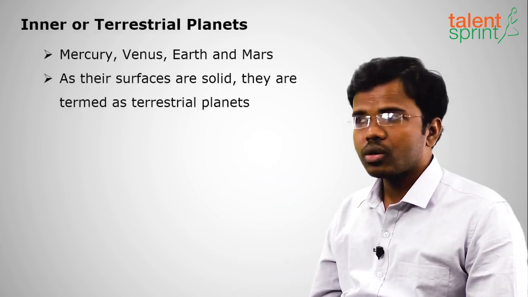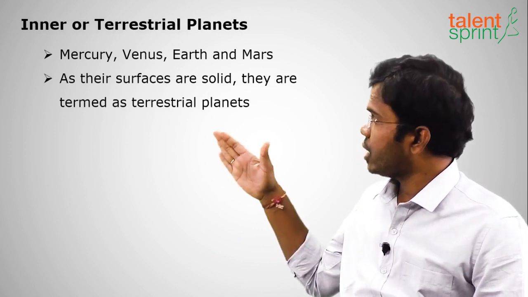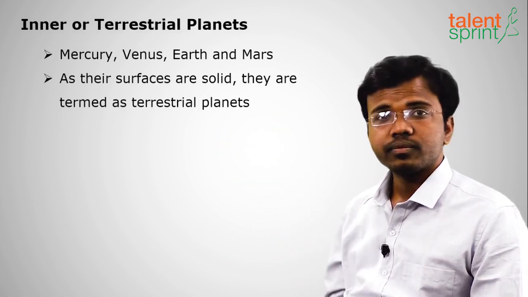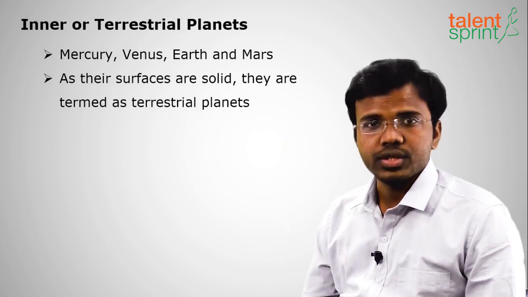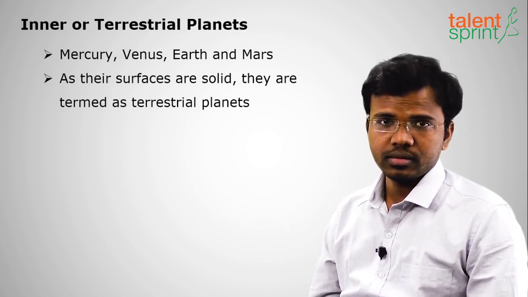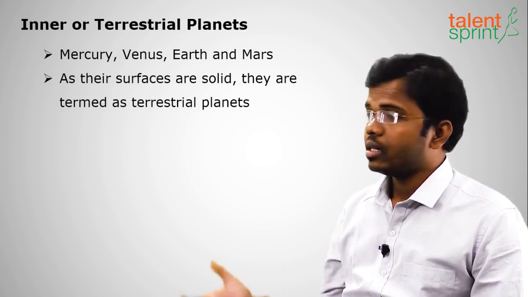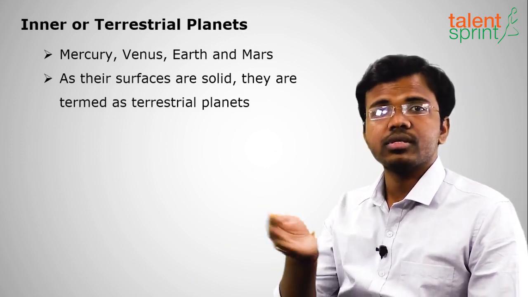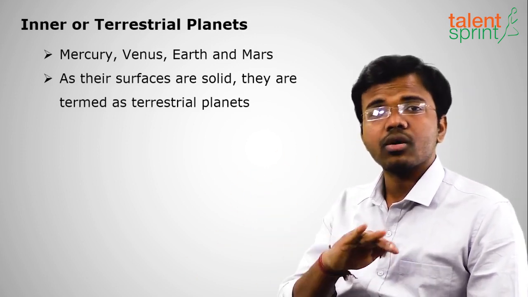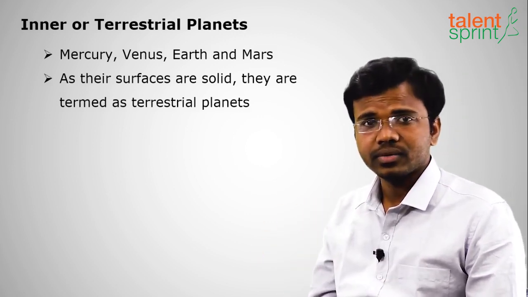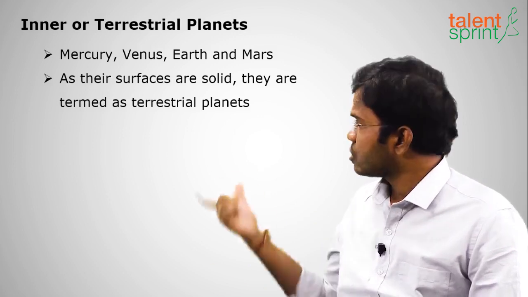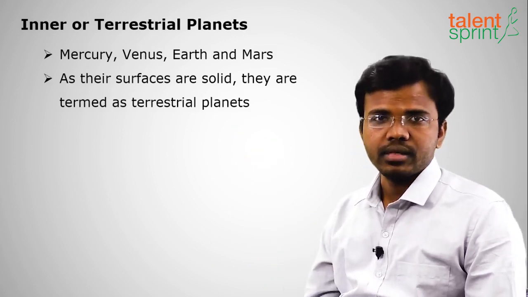So now coming to the inner planets or terrestrial planets. So what are those inner planets which are closest to the sun? First is Mercury, then Venus, then Earth, and then Mars. They are solid in nature. They are not gaseous. Okay, clear with this? Their outer surface is solid in nature. That's why they are called terrestrial, that is related to mud or land. So that's why they are called terrestrial planets.